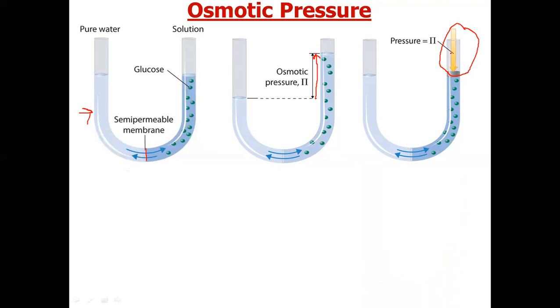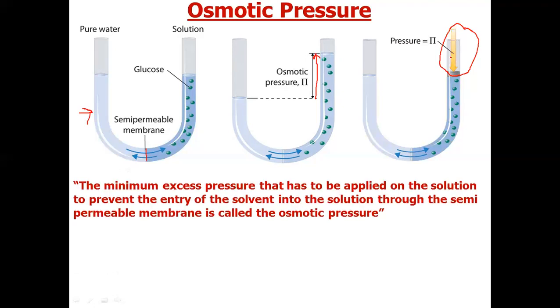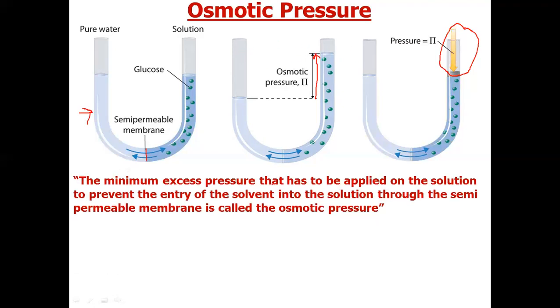So this minimum pressure that has to be applied on the solution to prevent the entry of the solvent into the solution through the semi-permeable membrane is called osmotic pressure.